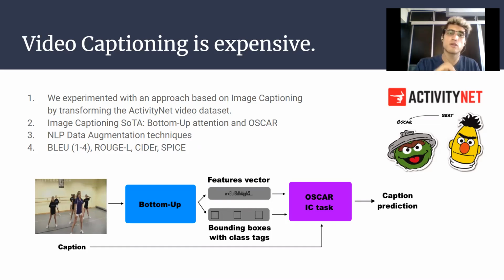And we trained current state-of-the-art image captioning techniques, mainly bottom-up attention and Oscar, to predict their captions. We experimented also with different data augmentation techniques to increase the number of reference captions for each image, and we evaluated with 4 of the most common metrics for image captioning.